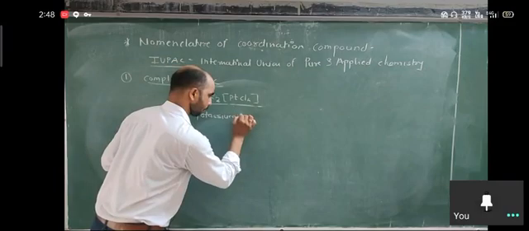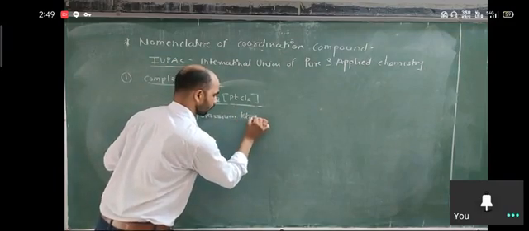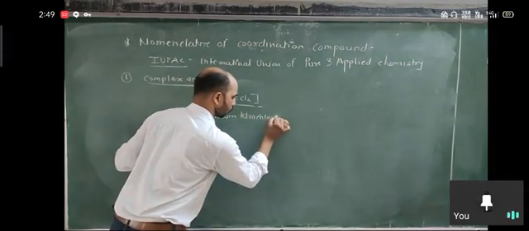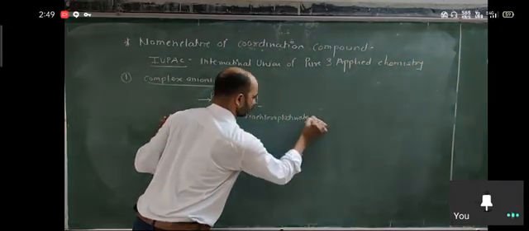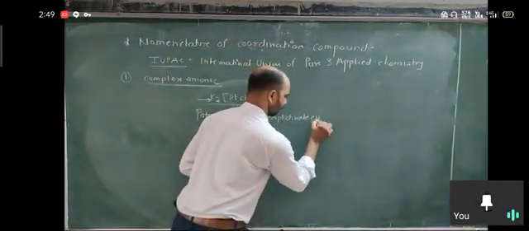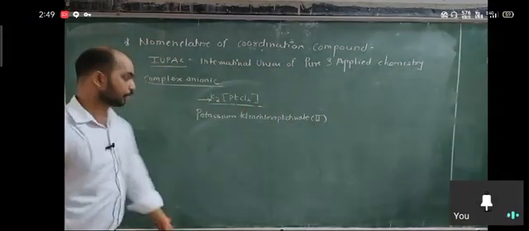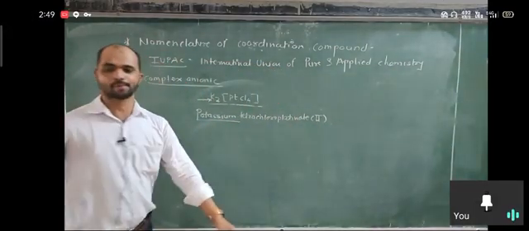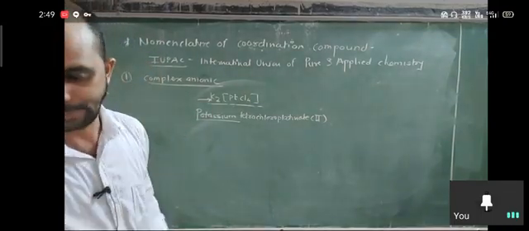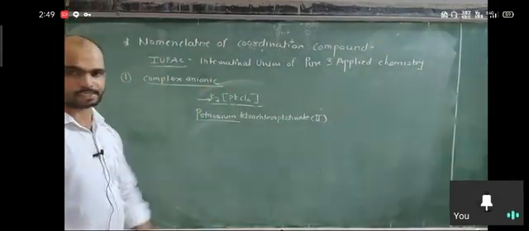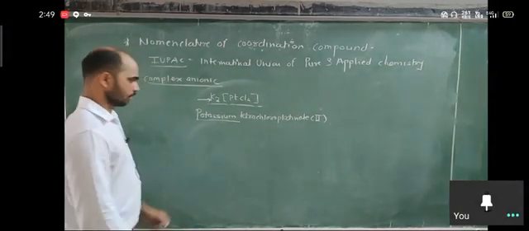Then tetrachloroplatinate, the oxidation state is II, is the name. You just think about this. Write the name of cation first. Then followed by the name of the complex. It is your first rule.